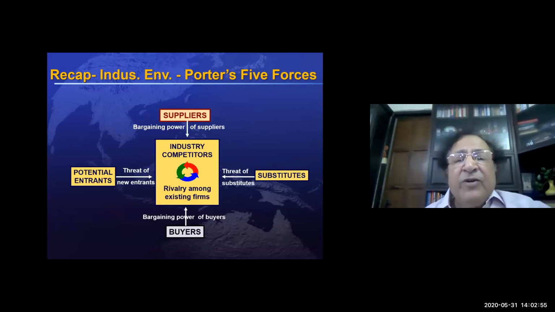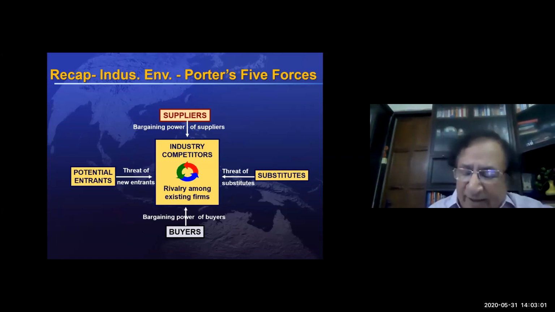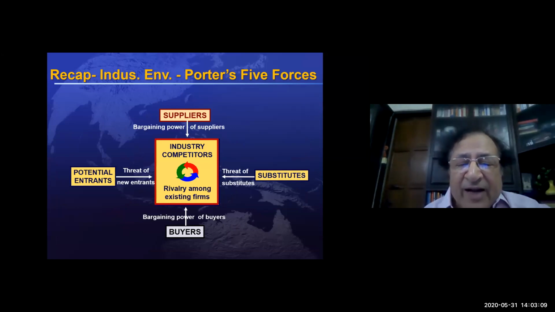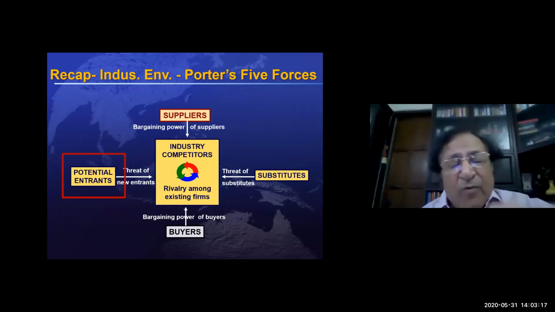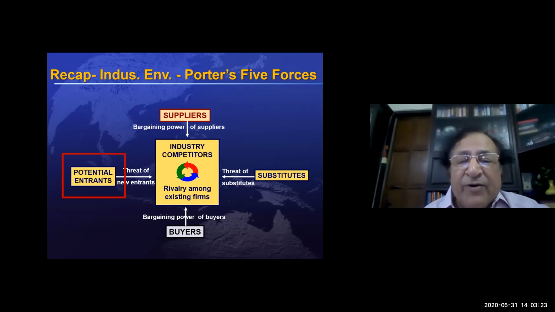And then we also looked at the middle layer, which is the industry environment. There we went into details of Porter's five forces. We looked at the first force, which he mentioned was the rivalry among the existing firms. And then second, of course, is the potential entrants, which means that more and more competitors might come into the field and that will pose a threat for you.